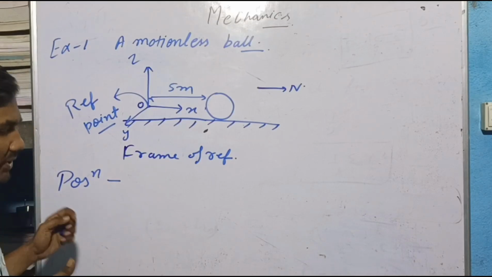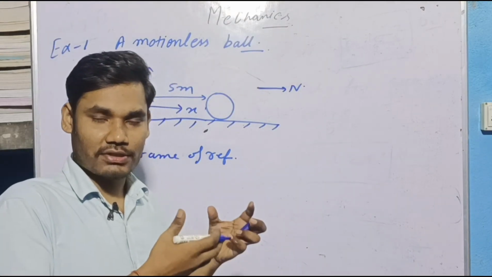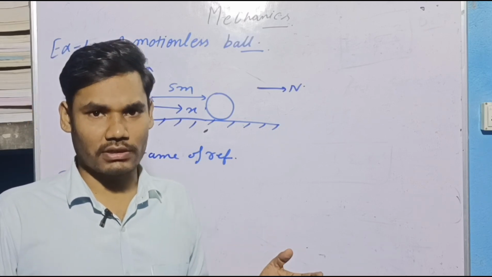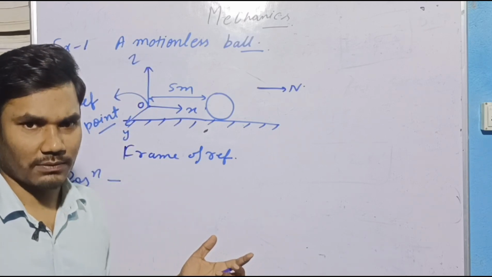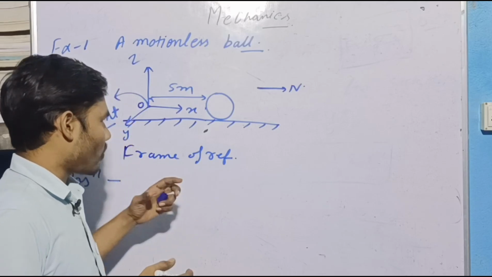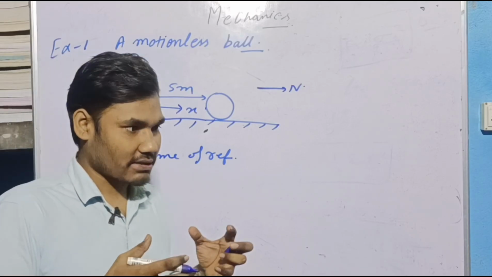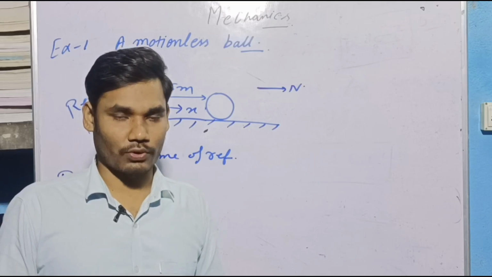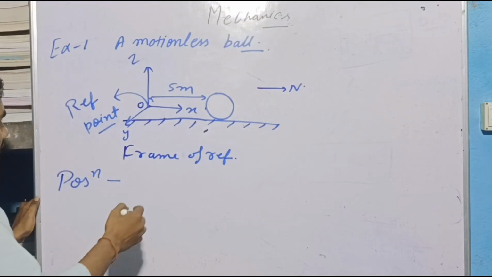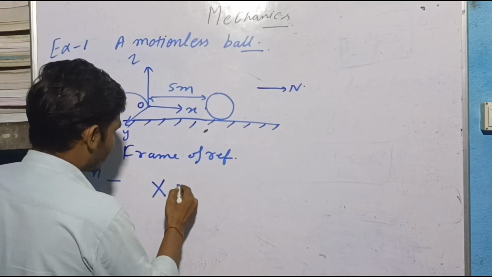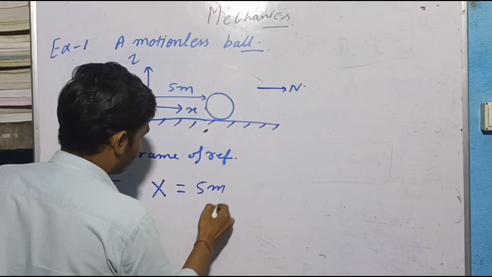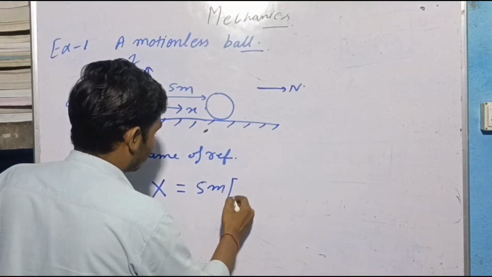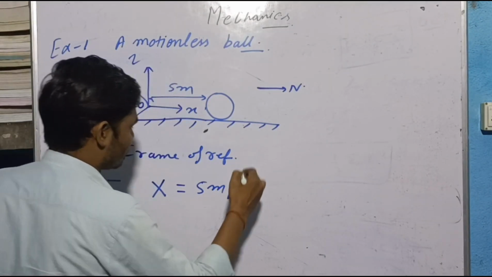Now, how can we express this situation? The situation is a ball is at rest. This is a physical event, a situation, whatever you say. I want to express this situation mathematically. How? I would say x equals 5 meter, and I can also use the direction, north.